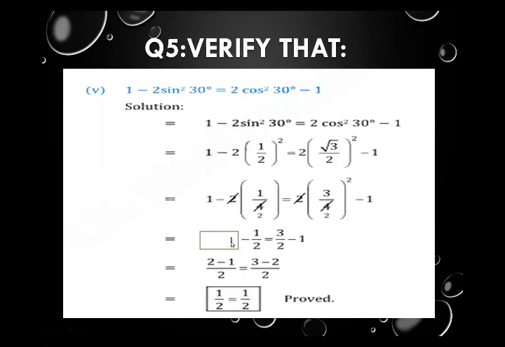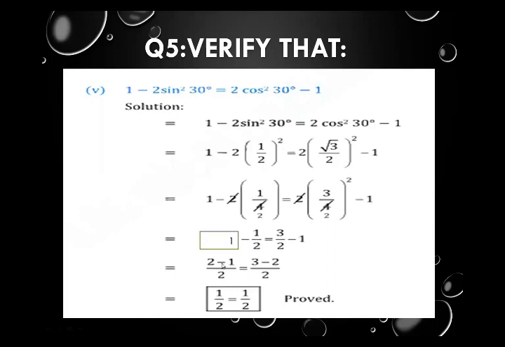Now 1 the same, minus the same. From the bracket we have the answer 1 upon 2. On the right, equal sign the same, 3 upon 2 minus 1. Again on the left hand side we have a whole number and a fraction connected by a minus sign, so we take the LCM: 2 minus 1 divided by 2.